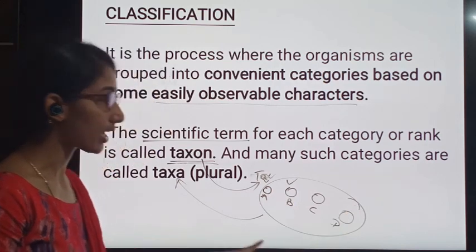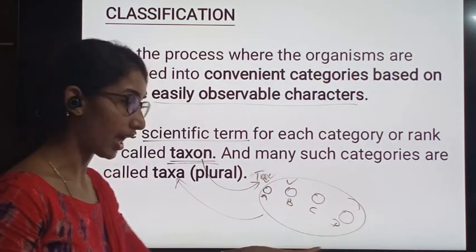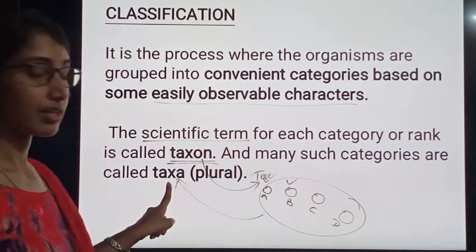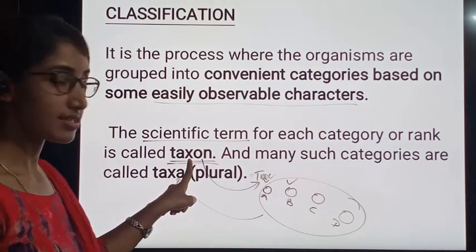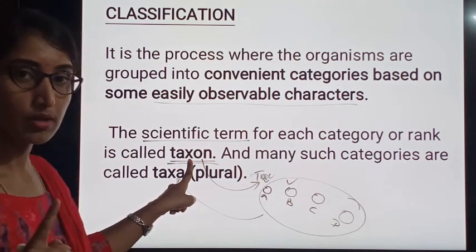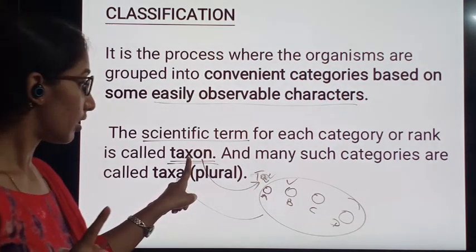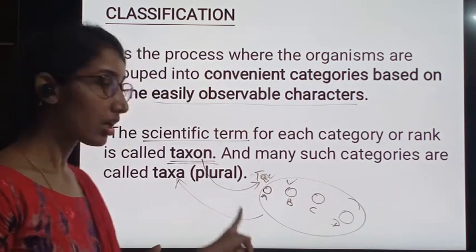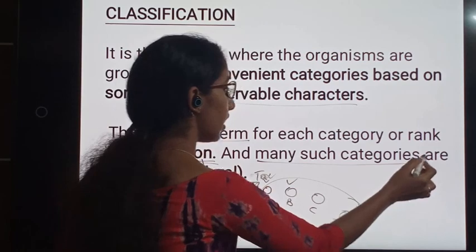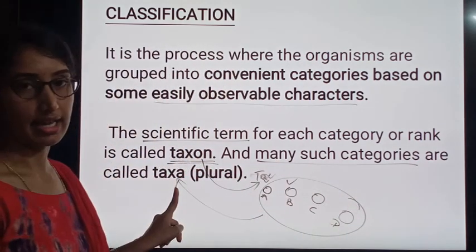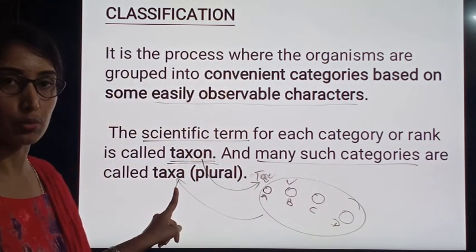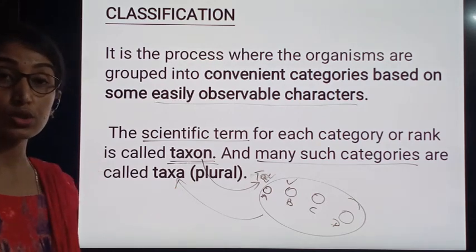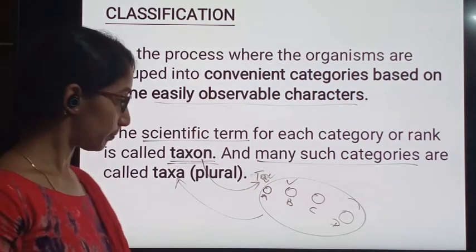Many such categories, many such taxa, in plural we call taxa. Singular is taxon. Taxa is a plural word. Taxon is a singular word which is used for a single group.